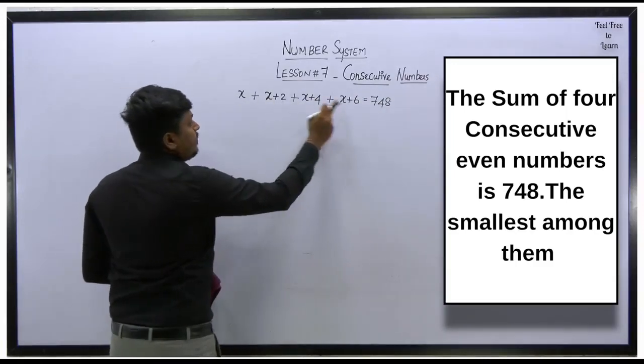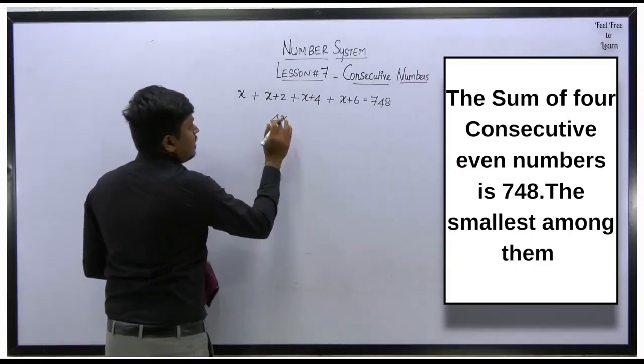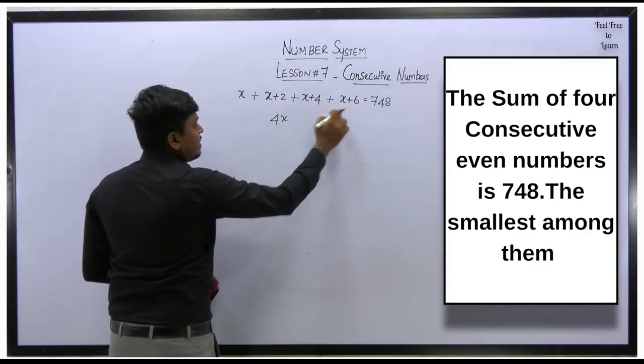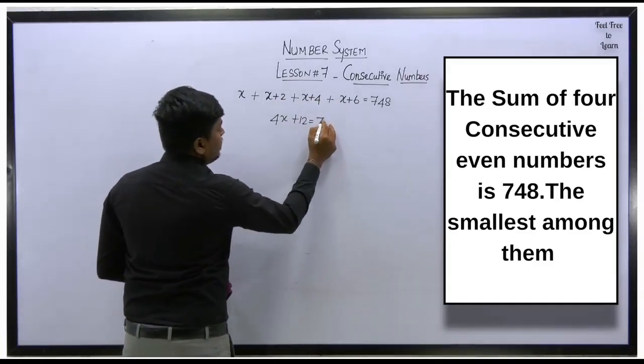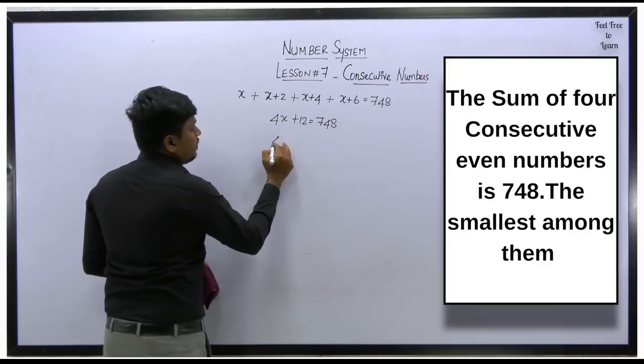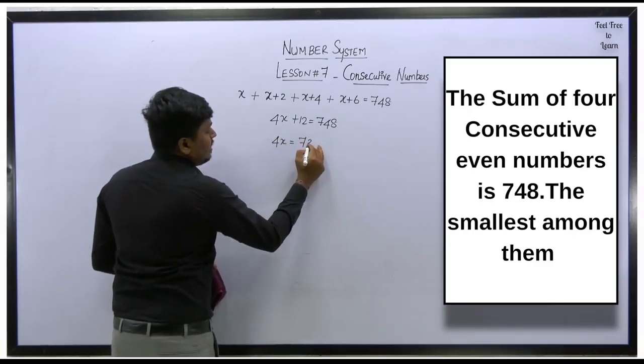So 1, 2, 3, 4. So the resultant will be 4x. So 4 plus 2 will be 6, 6 plus 2 will be 12, so 4x plus 12 is equal to 748. So 4x is equal to 736.